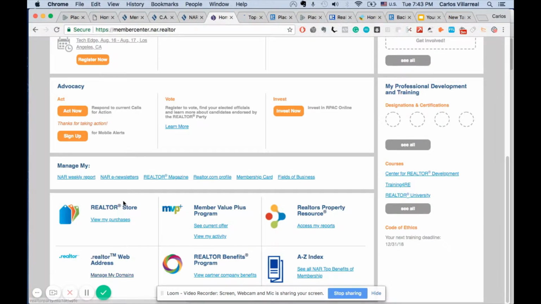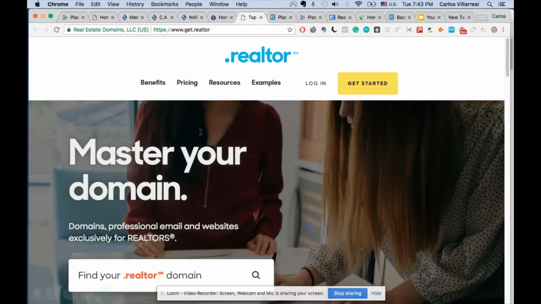And if you want to later on, you can browse through all these other benefits. The NAR, and if you're in the California Association of Realtors too, they give you a lot of benefits, guys. A lot of people don't know about this, but there's tons of things you have access to that they don't tell you about when you sign up. Another great thing is this tool right here, Realtors Property Resource. It's a great tool for looking up the value of a home. If you want to look up the homeowner of a home, you can go right there.